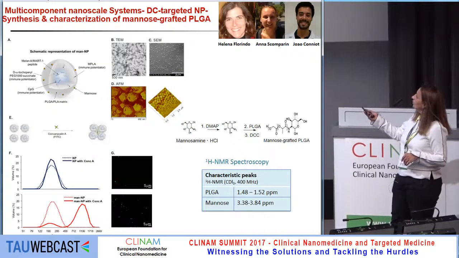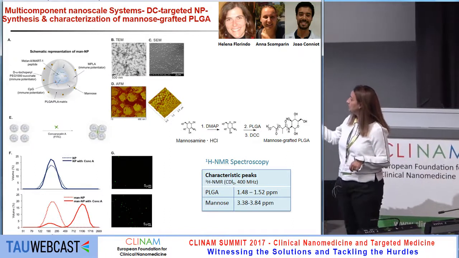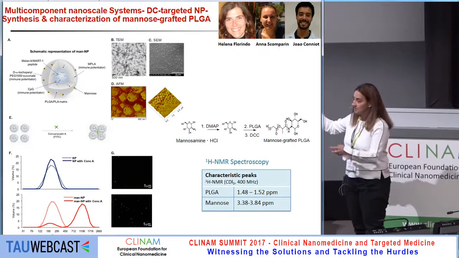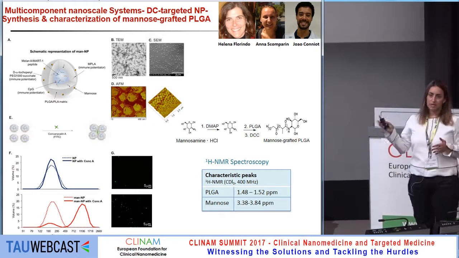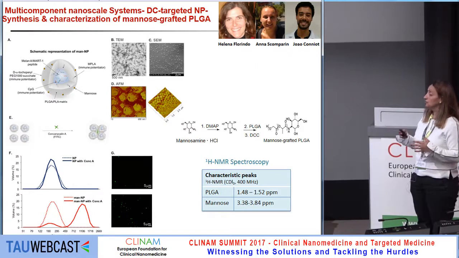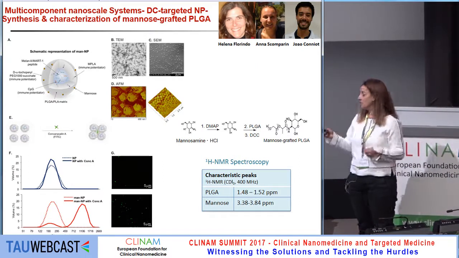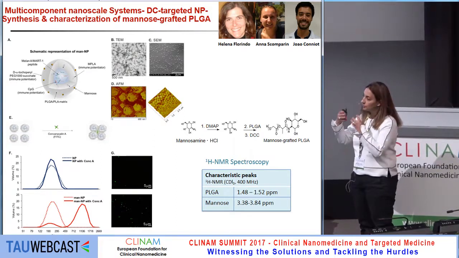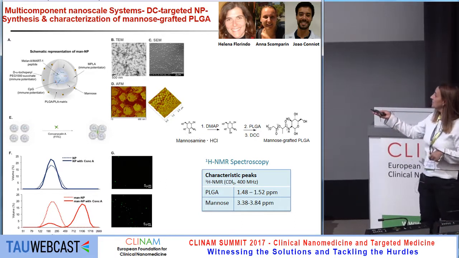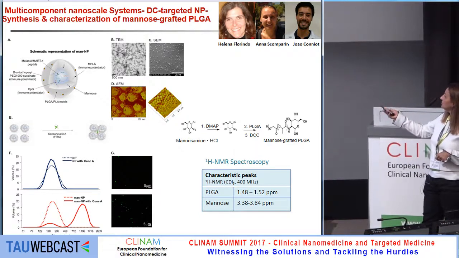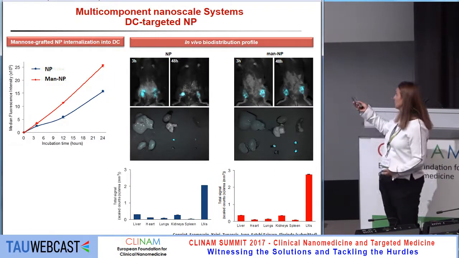I won't go into that, but I'd rather tell you about the PLGA nanoparticle that we entrap together with the MART1 MHC1 and MHC2 peptides. The size was around 170 nanometers. We found it to be the optimal size to activate the dendritic cells, using the mannose that decorates the PLGA nanoparticles and targets the dendritic cells. You can see here that it indeed binds to dendritic cells. We then do the immunization in mice.